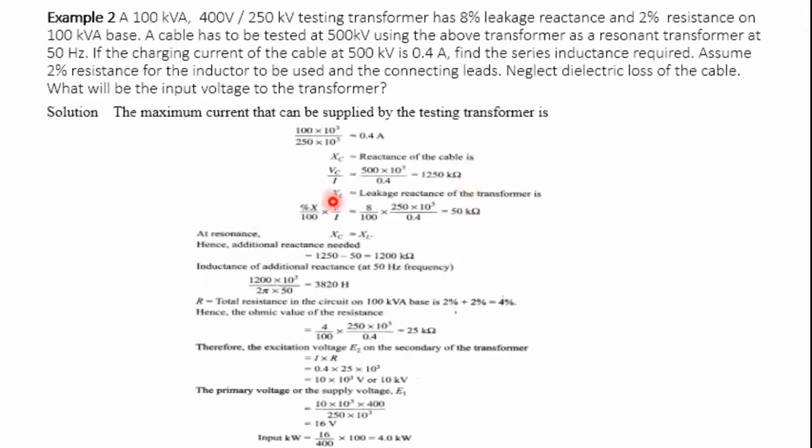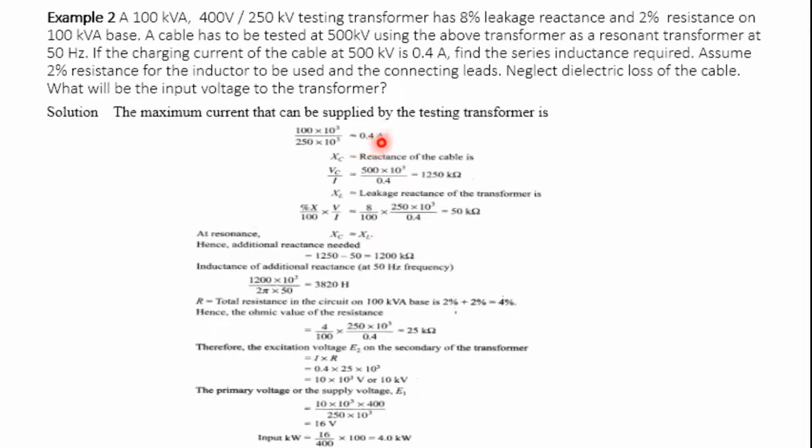Then we have to calculate the leakage reactance of the transformer. We know that percentage leakage reactance is into V by I. The percentage of the reactance we have is 8%, so 8 divided by 100 into the secondary side voltage, 250 kV, and the current which is flowing is 0.4.